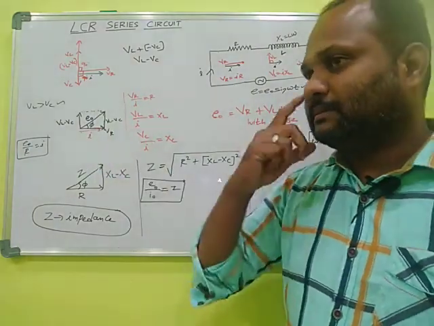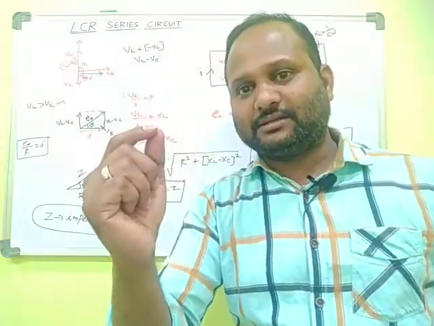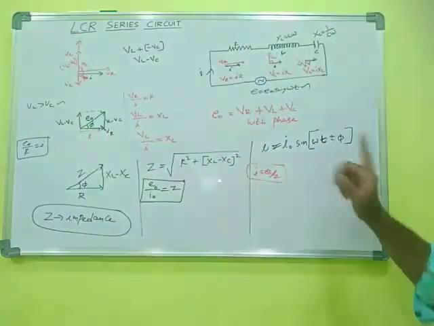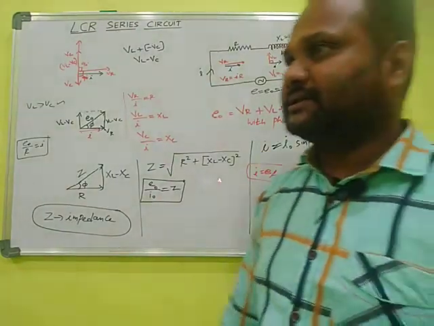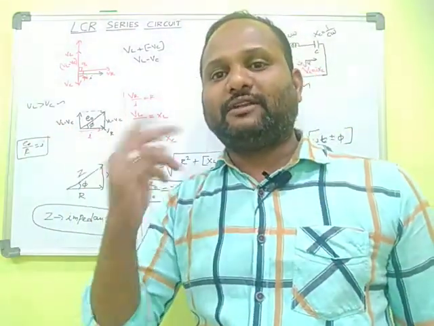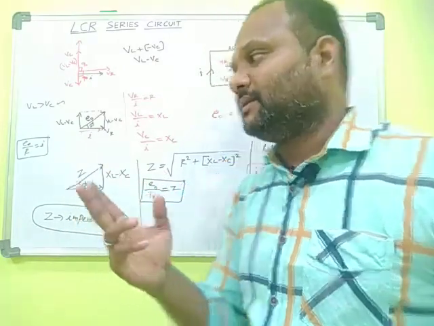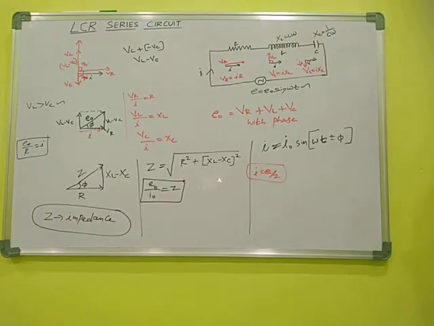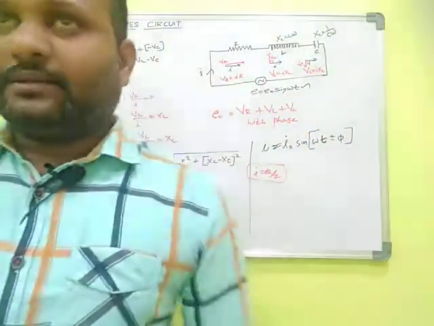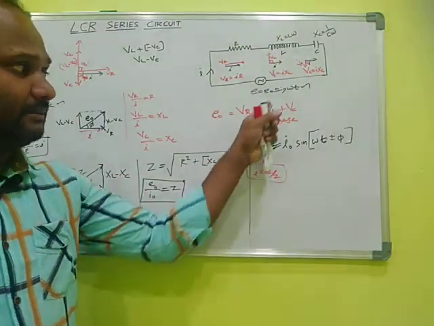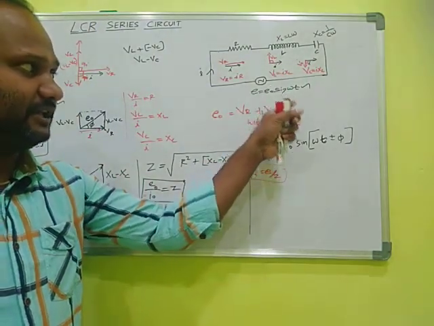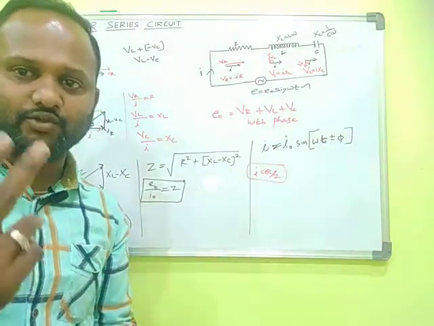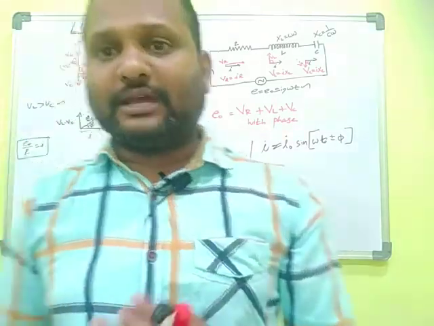Minus phi is due to this: when the inductor is more dominant than the capacitor, then sine omega t minus phi. When the capacitor is more dominant than the inductor, then phi becomes negative, so negative of negative phi is equal to positive phi, then I is equal to I naught sine omega t plus or minus phi. This is the current. Now we can compare the EMF and the current. There is a phase difference between EMF and current in two cases, if the capacitor is dominant or if the inductor is dominant. There are two possibilities.